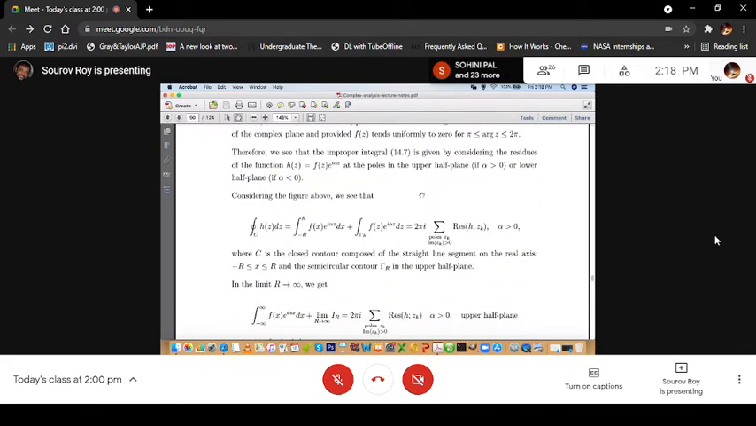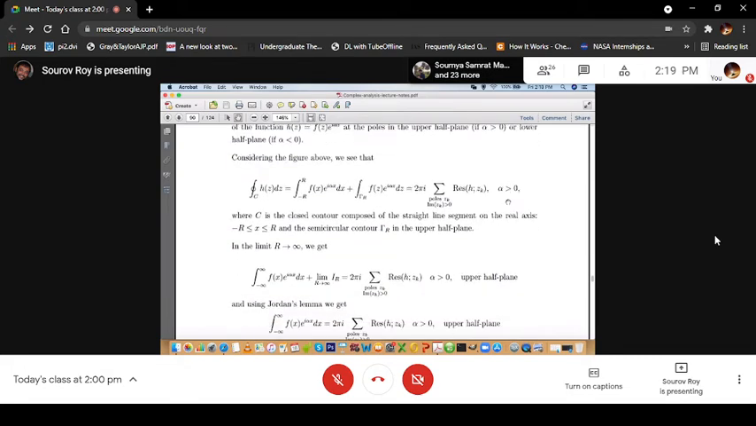And according to the Cauchy residue theorem, this is equal to 2 pi i times the sum over the poles zk which are in the upper half, with imaginary part of zk greater than 0. You have to calculate the residue of this function hz, where hz is defined as fz e to the power i alpha z, at those poles for alpha greater than 0.